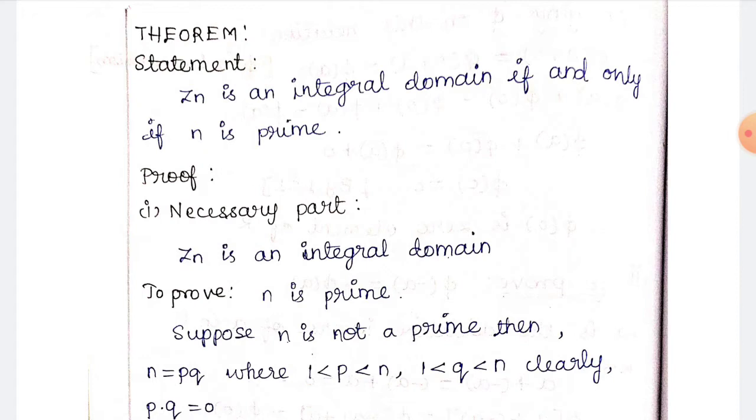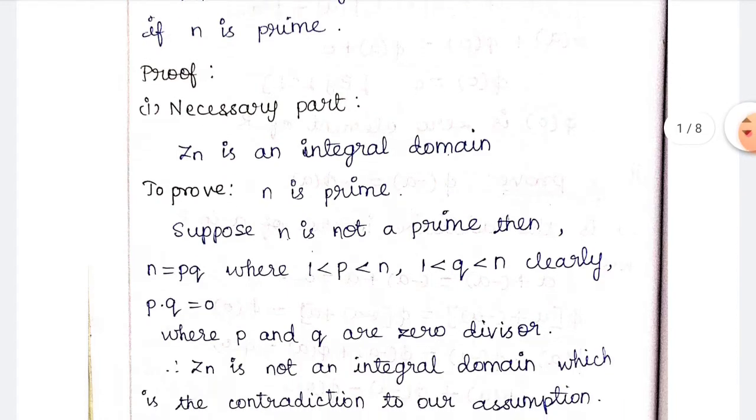Before that, we have to see one 5-mark theorem. The statement is: Zn is an integral domain if and only if n is prime. So Zn is an integral domain means we can say n is a prime number. The given statement is in the form of if and only if, so we have a necessary part as well as a sufficient part.